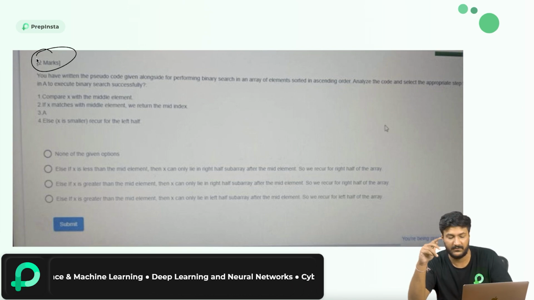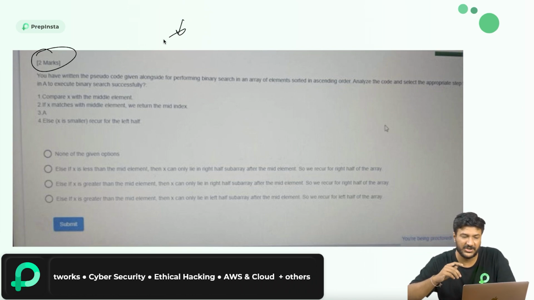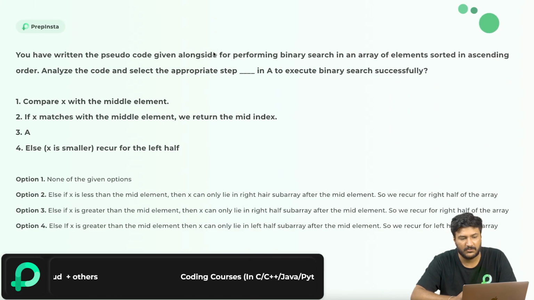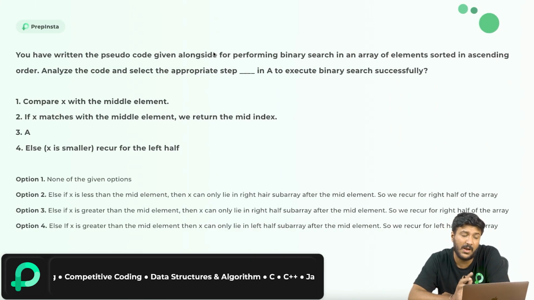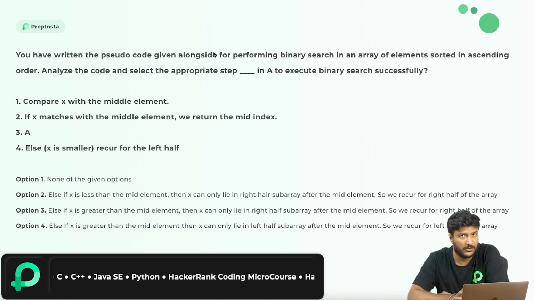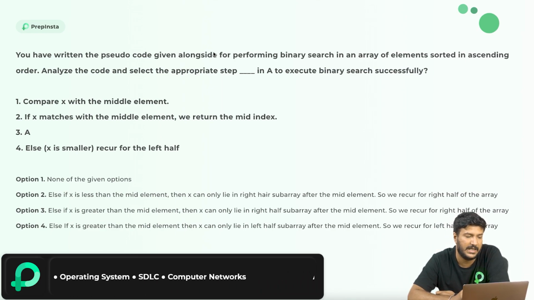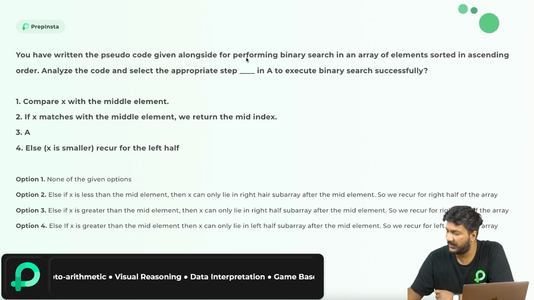This is very important for you to solve, but we can't read the question here. So from the screenshot, I've copy pasted it here. I could explain the question, but then it would become too easy for you. For now, I want you to pause the video and check whether your answer was correct or not. I hope you paused the video. Now I'll start explaining the question.